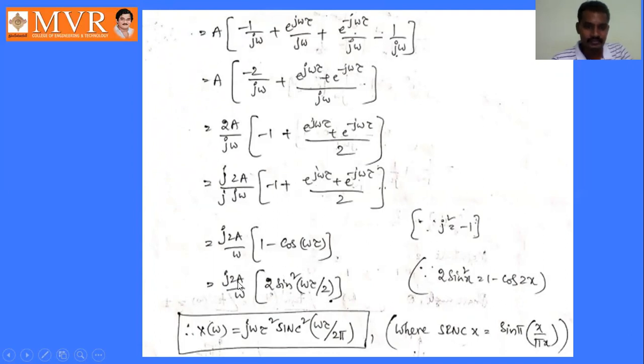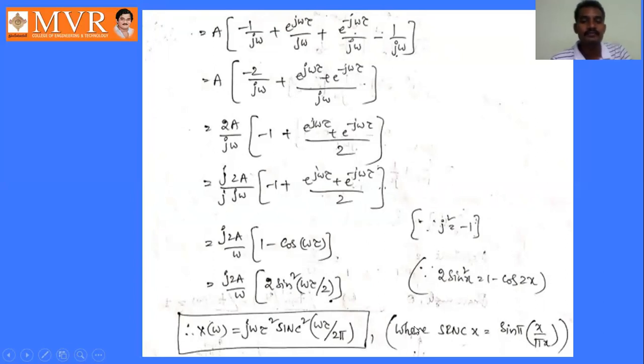So j 2a by omega can be written as 2 times 2 sine square omega tau by 2. Why? Because it is in the form 2 sine square x is equal to 1 minus cos 2x. So converting this expression into that expression, that is 2 sine square, here there is no 2, that's why it will become by 2. Sine square omega tau by 2, right? Then therefore X of omega becomes j omega tau square into sinc square of omega tau by 2 pi.